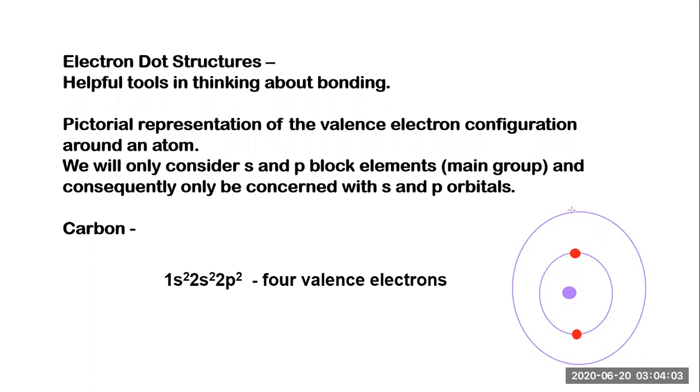Now 4 are remaining, so they go in the outer shell. The outermost shell has only 4 electrons, and these are called the 4 valence electrons. This is the diagrammatic representation. I hope you have understood that. Let's move further.